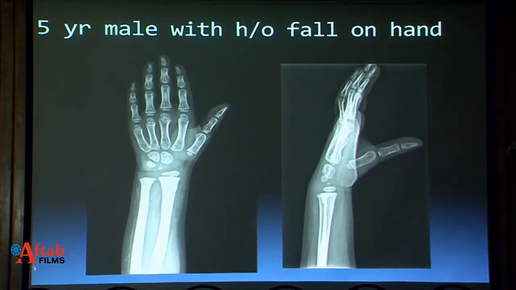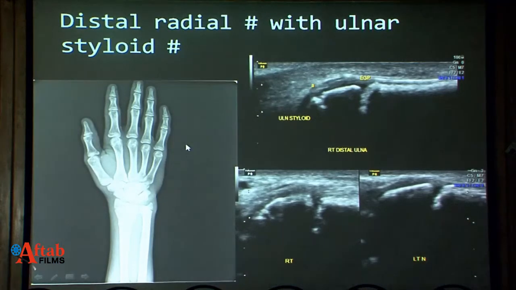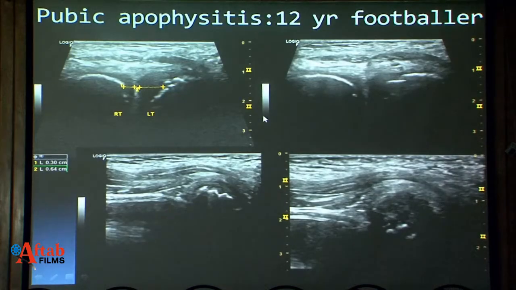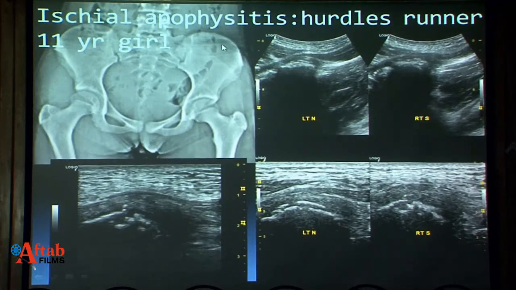Again, just to detect a torus fracture in an immature skeleton, we can see it here, and here a ulnar styloid fracture. Pubic epiphysis in a 12-year-old footballer: we can see the thickening of the epiphysis and cortical irregularity here. A young hurdles runner girl with ischial epiphysitis. All kinds of epiphysitis are best detected on ultrasound.